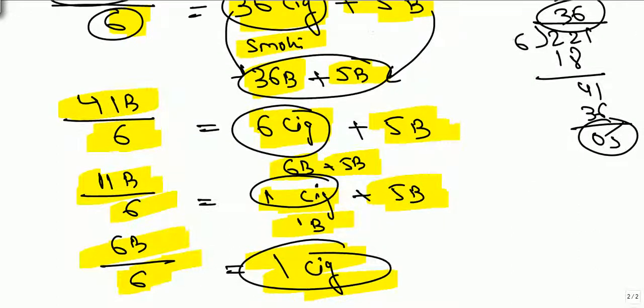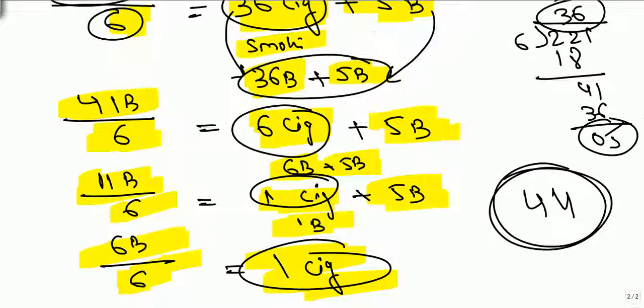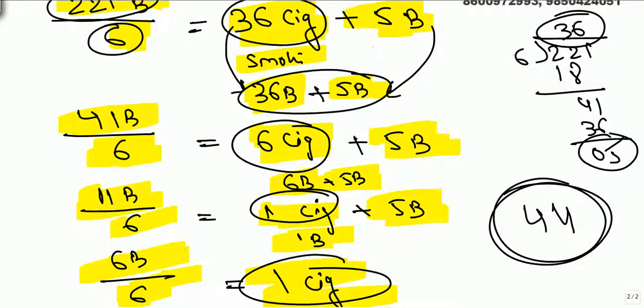44 total cigarettes will be formed. 36 and 6, 42, 41 and 40. Total 44 cigarettes will be formed. Total 44.